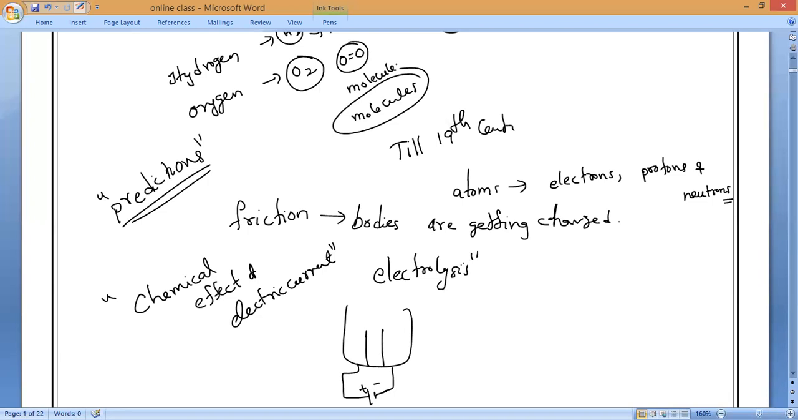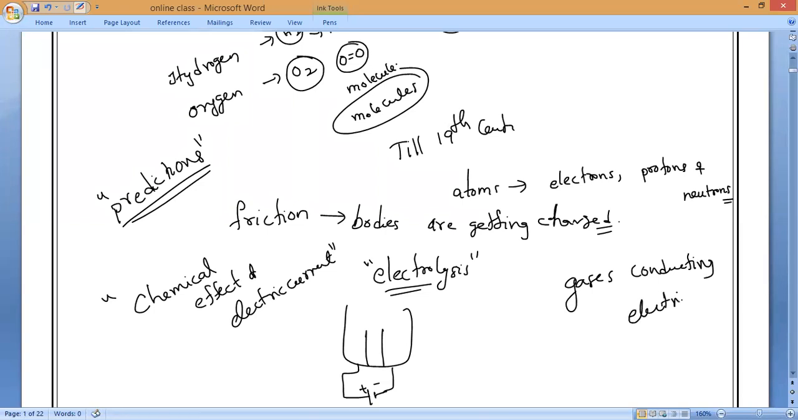So these are all the things: how these bodies are getting charged, and why gases conduct electricity. Okay, do gases conduct electricity at high pressure or low pressure?